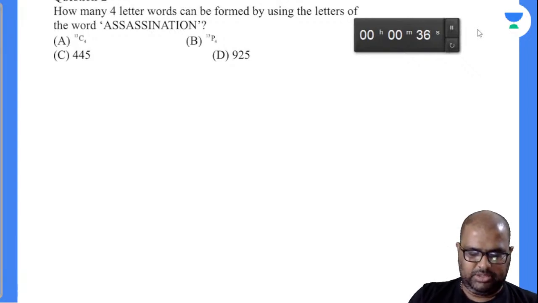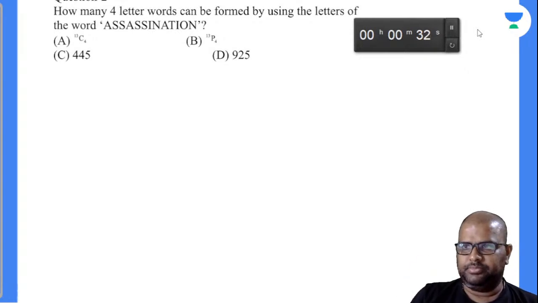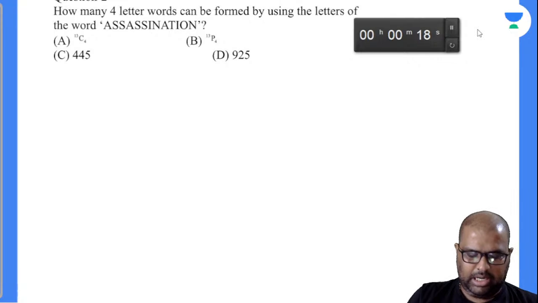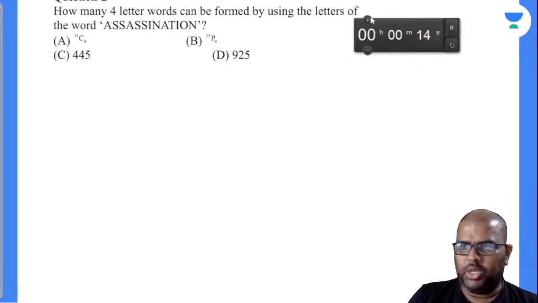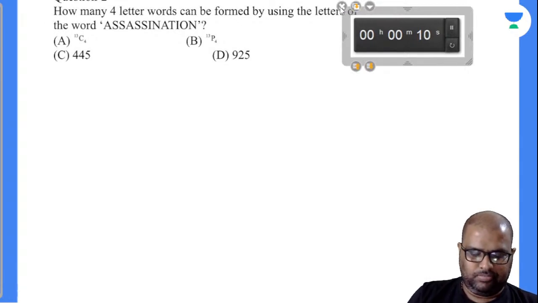Need 5 seconds more. Ayush is saying C. Raghav is saying B. No, yaar. No, yaar. Meenakshi, any answer? Ayush, Shubham.